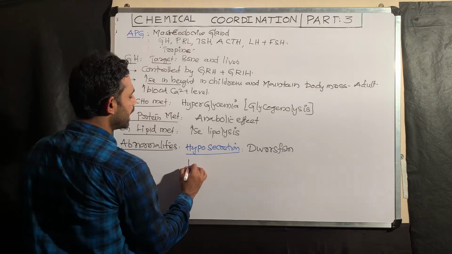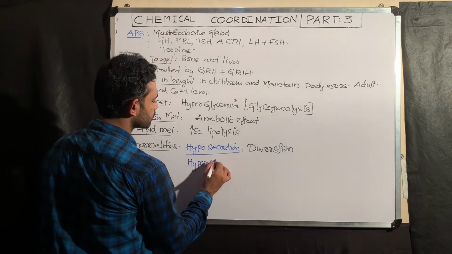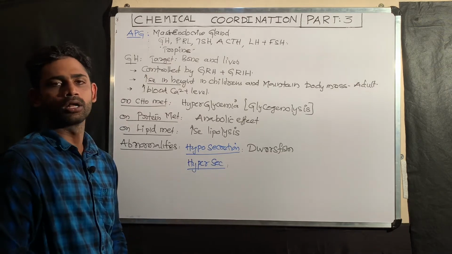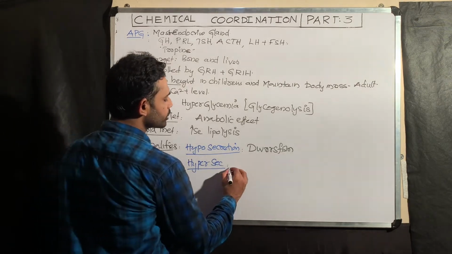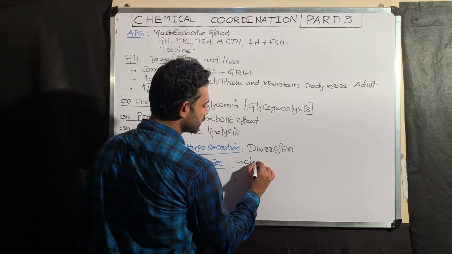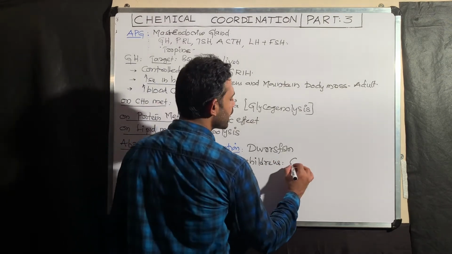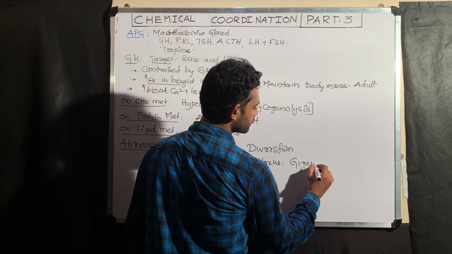The next one is hypersecretion, excess secretion of the growth hormone. If this excess secretion occurs in children, bone elongation takes place, and that is called gigantism.